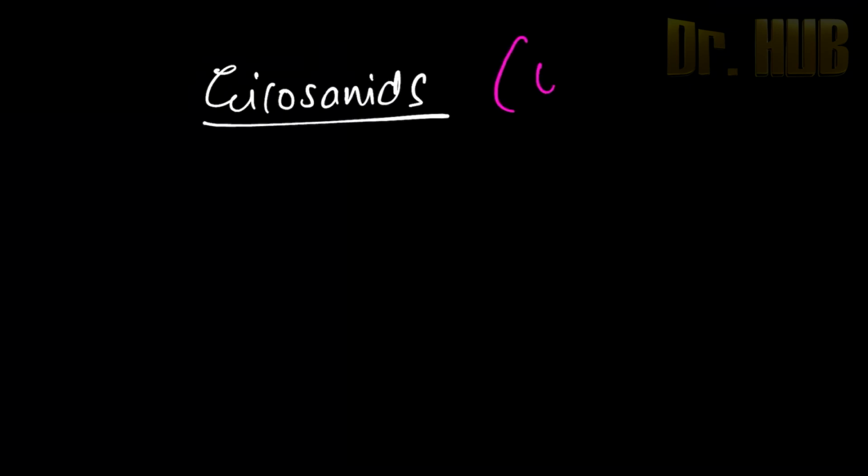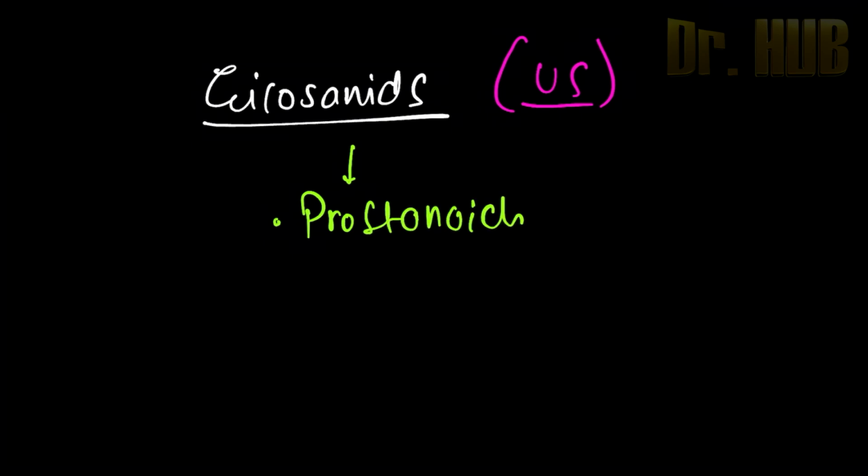Next, moving on to the polyunsaturated. Before polyunsaturated, let us quickly finish the eicosanoids. Eicosanoids are also a category of the unsaturated fatty acids. The eicosanoids include the prostanoids, next the leukotrienes and the lipoxins.